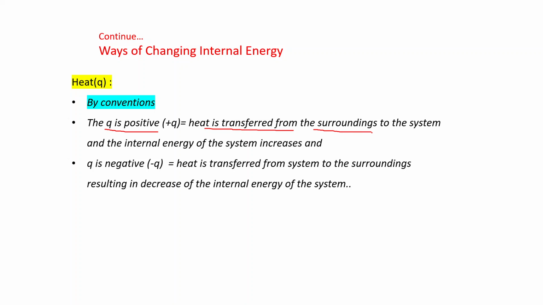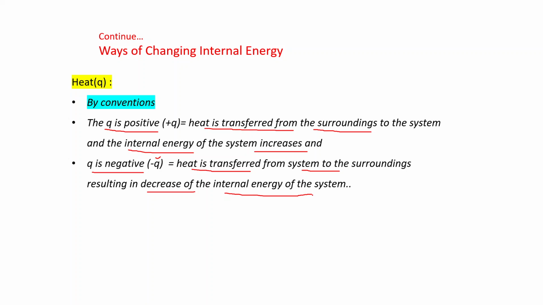Clear? When heat is transferred from surroundings to the system, Q is taken as positive, plus Q, and in this case the internal energy of the system increases, and Q is negative, that is minus Q, when heat is transferred from system to the surroundings, resulting in a decrease of the internal energy of the system.